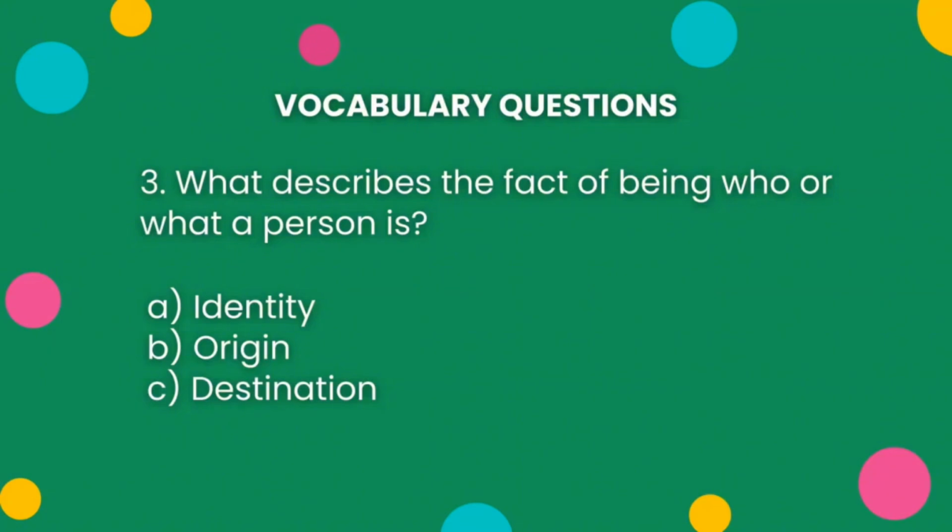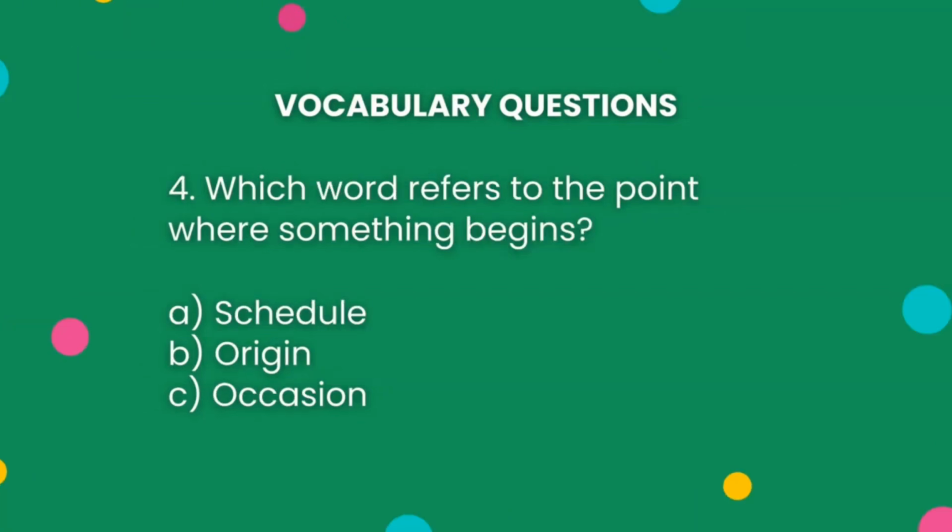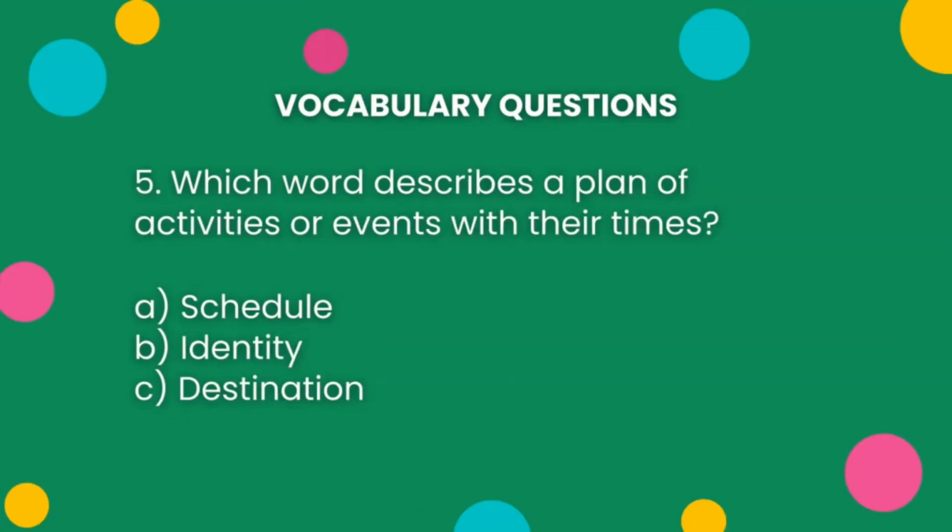What describes the fact of being who or what a person is? 4. Which word refers to the point where something begins? 5. Which word describes a plan of activities or events with their times?